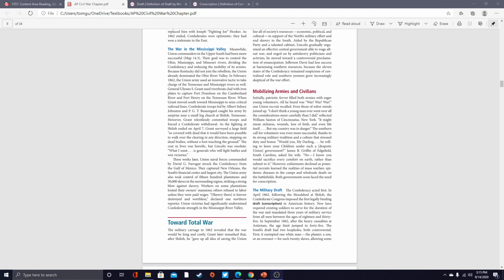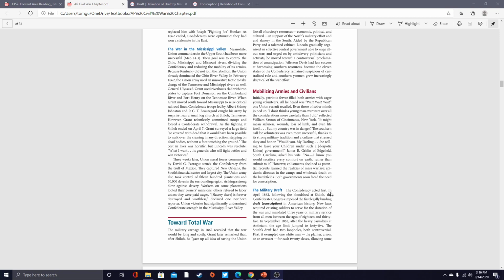For example, this is a page out of an AP US History textbook that a few freshmen, sophomore, or junior high schoolers might struggle with. For now, though, we will focus on the bolded word at the bottom of the page here. Most students will start by reading the passage.